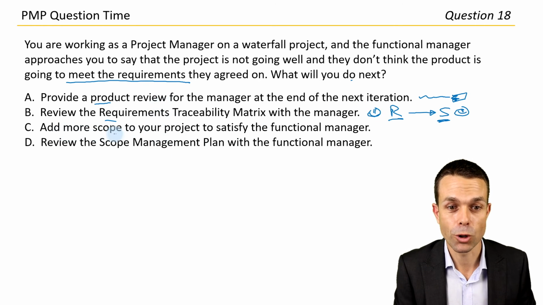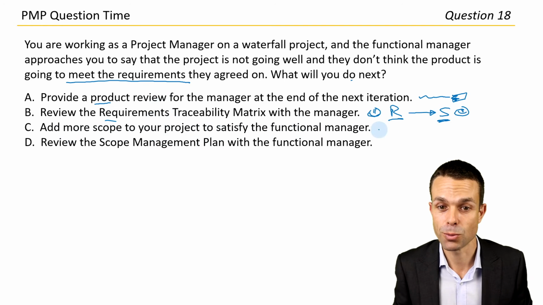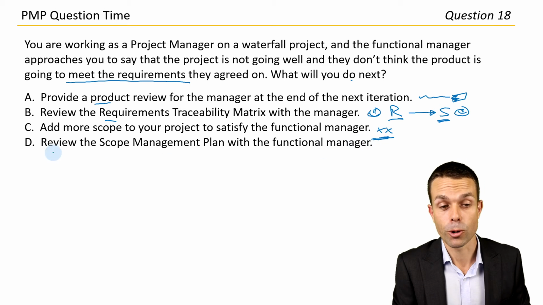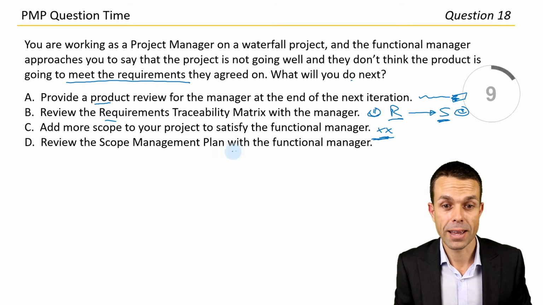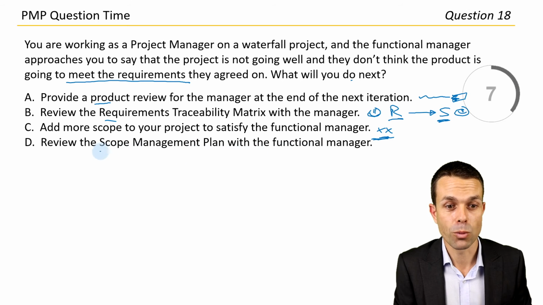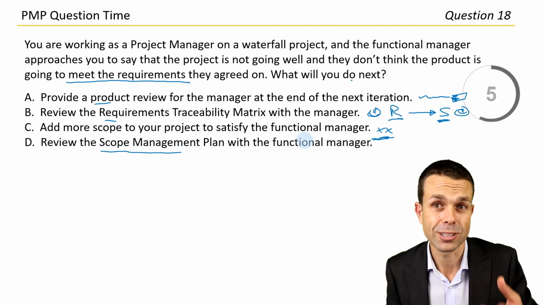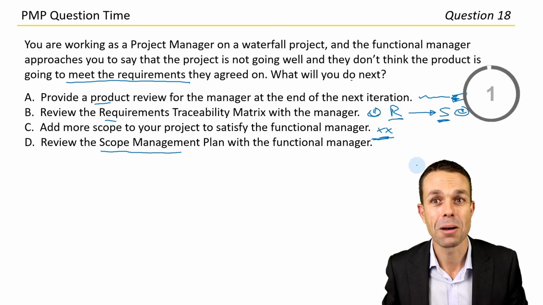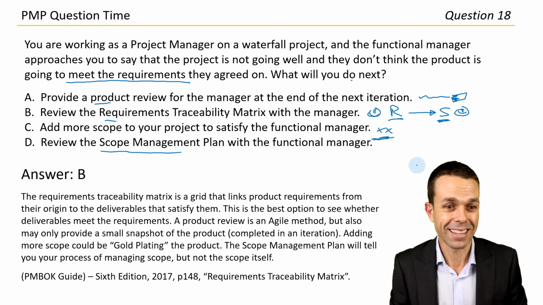You add more scope to your project to satisfy the functional manager. No, I don't think we're asking for that anyway, so that's a bit of a throwaway question, throwaway answer. Review the scope management plan with the functional manager. That's more about the scope and the process of how we're managing the scope. So not that one for now. Let's go with answer B. And there it is, excellent work.